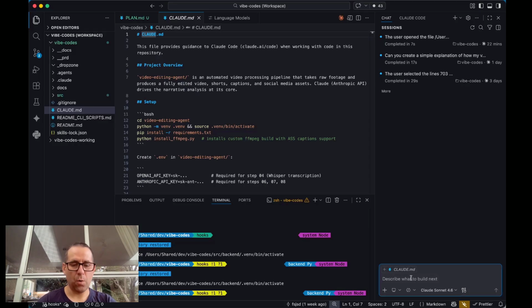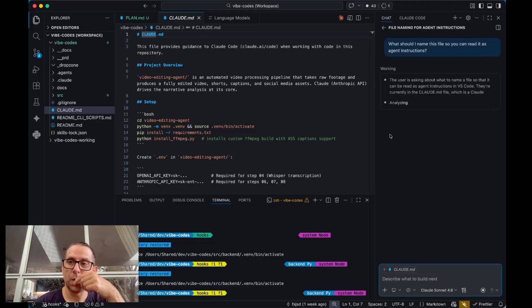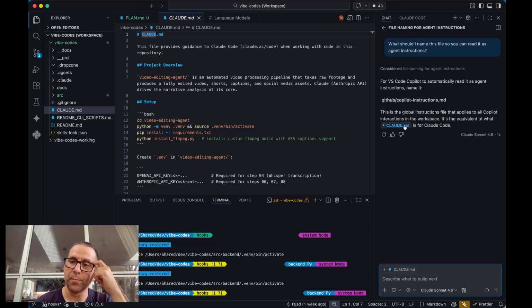Let's just ask it the question. What should I name this file so you can read it as agent instructions? There we go. And then this output is exactly what's coming from Anthropic. Name it that. Yeah, so can you make this change?